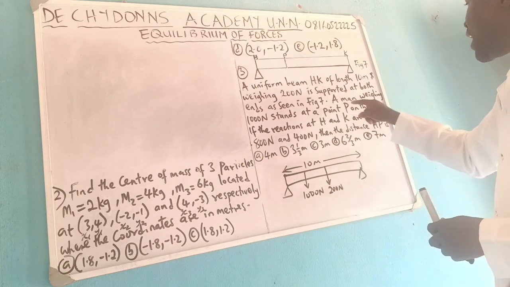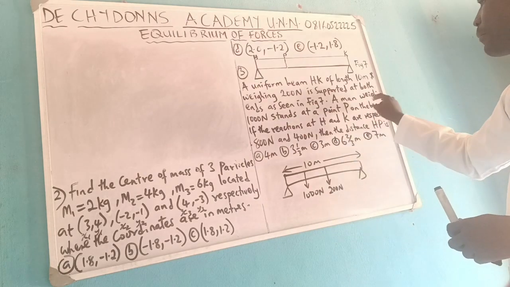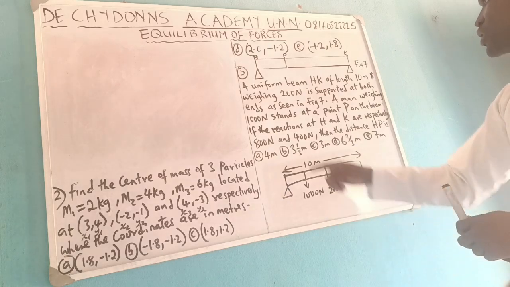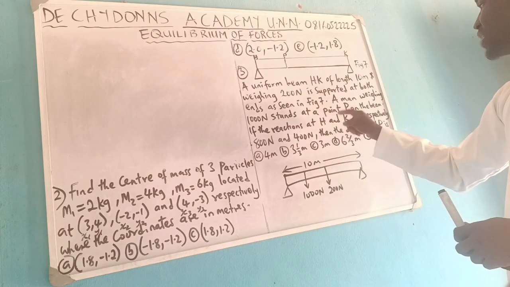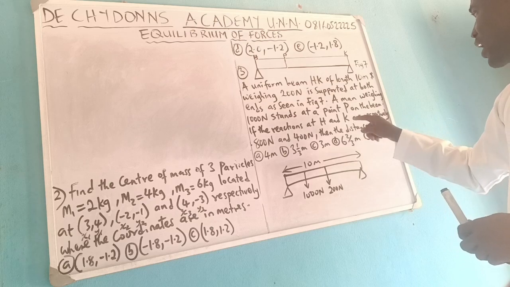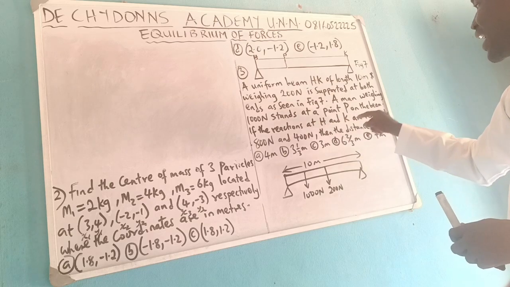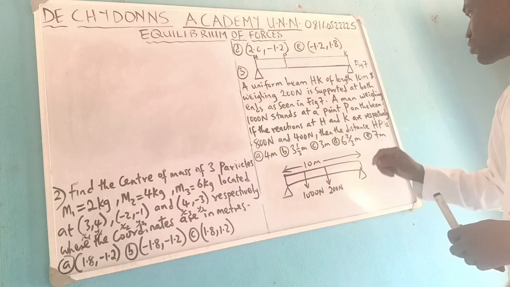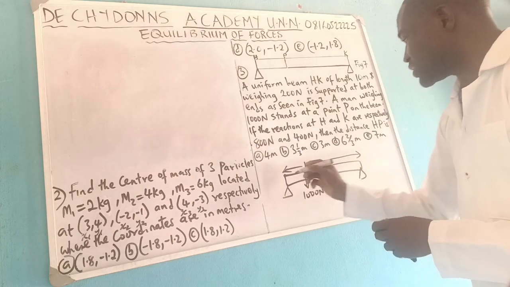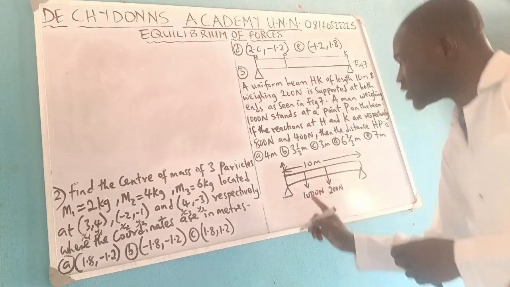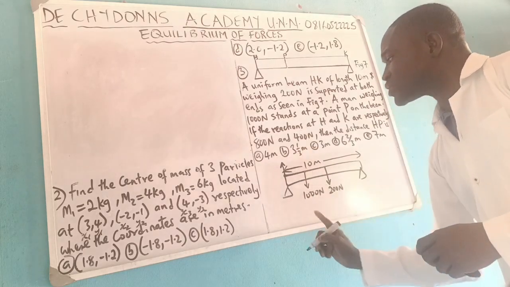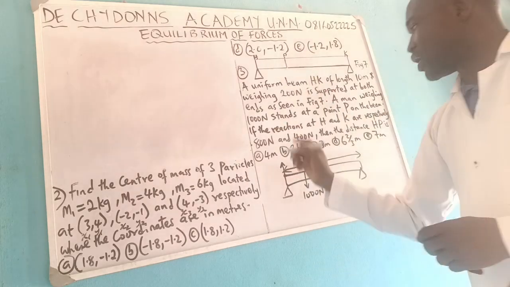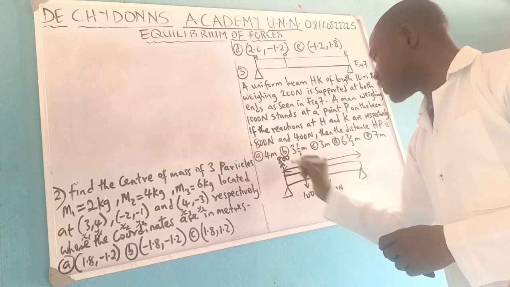Then they say a man weighing 100 stands at a point P on the beam. We have sorted that one out. If the reactions at H and K are respectively 800 Newton and 400 Newton, the reaction means the force acting upward, and this is 800.